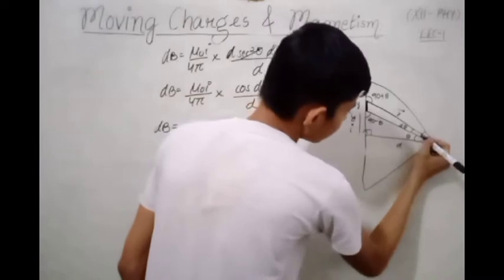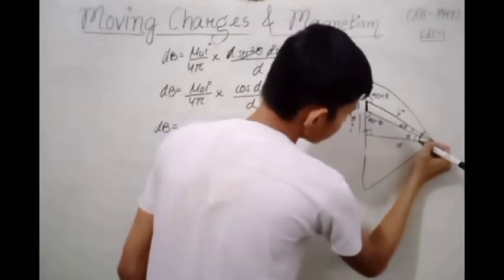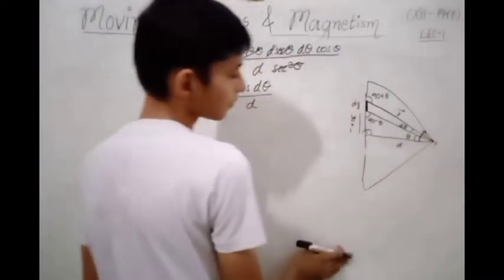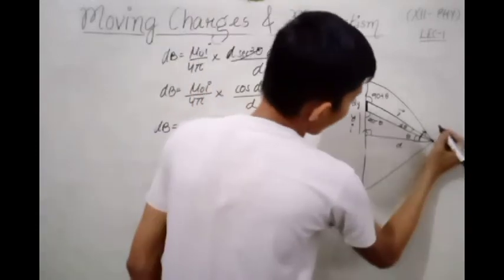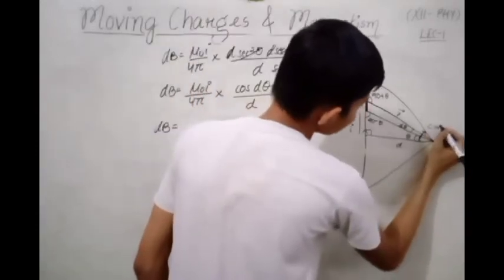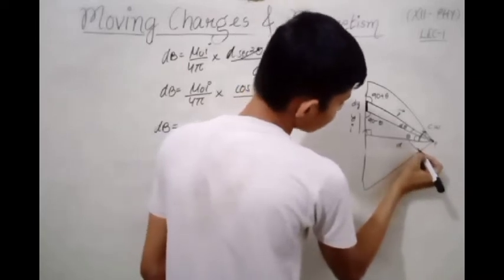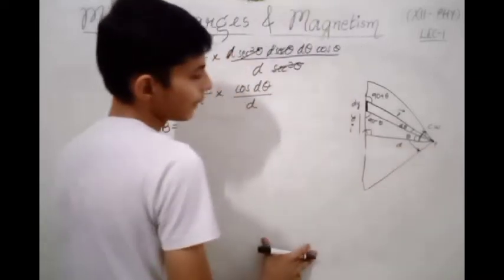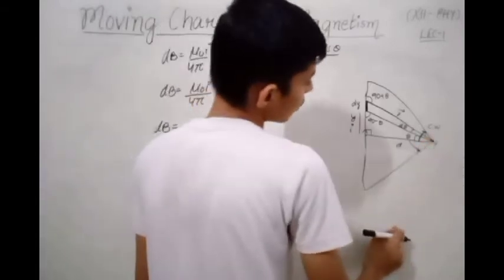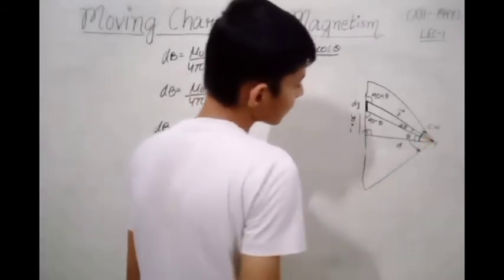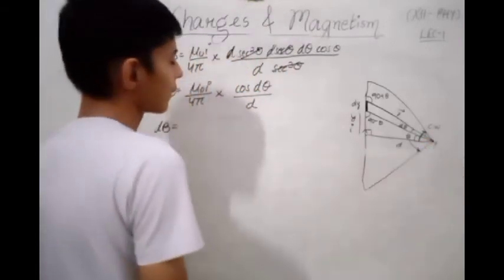This angle will be measured in clockwise direction, and we take clockwise direction as positive, and this angle will be taken in negative direction, in anti-clockwise direction. So this will be taken with a negative sign.